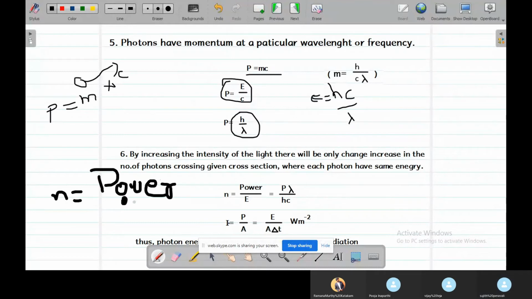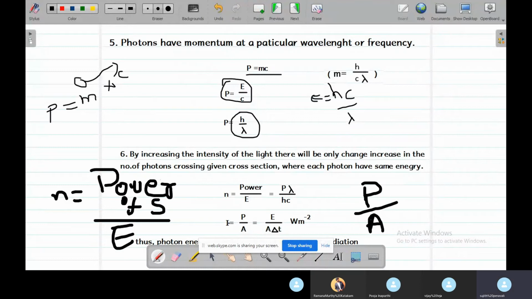Power of the source S divided by a single energy packet, by the energy of one photon, which gives you the number of photons. What is intensity? Intensity is given by the power of the source divided by area.